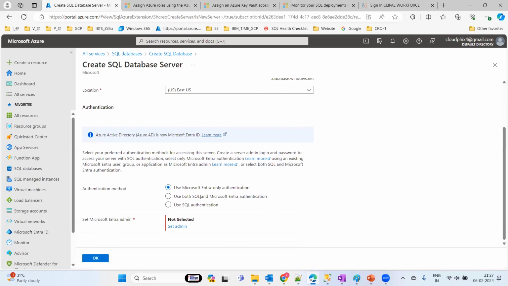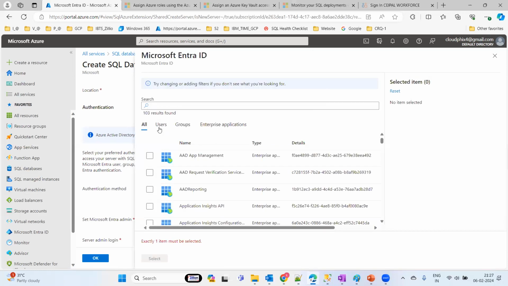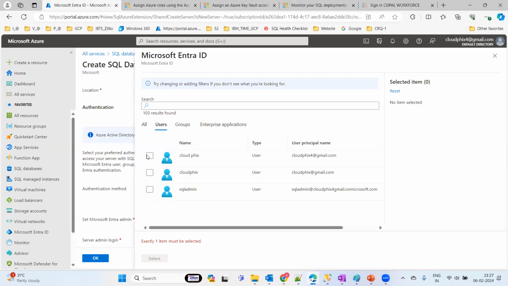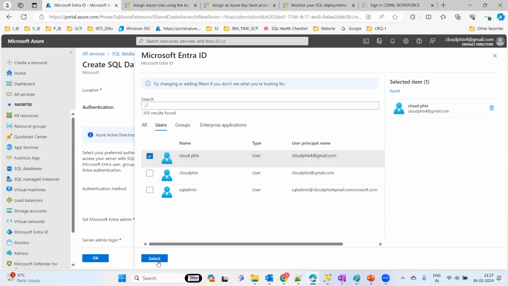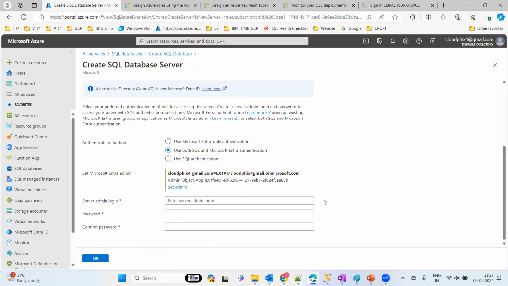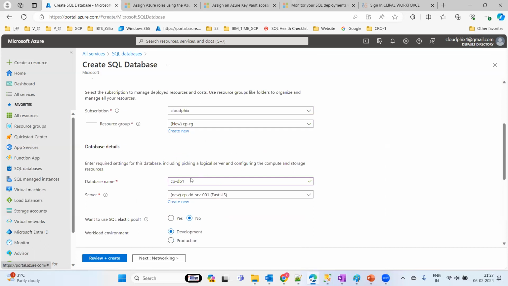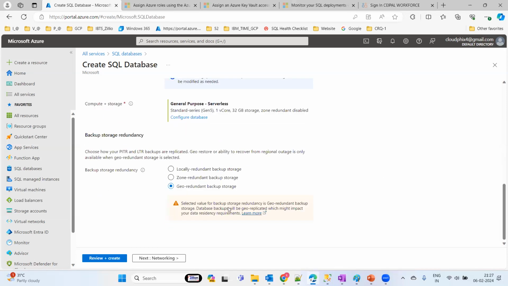Scrolling down, use both the authentication methodologies. Let's say selecting your cloud Azure admin Windows authentication ID that we are going to focus on. And you can also configure the SQL authentication, the SQL admin, that we are going to create. So provide your password to connect to your database using SQL authentication. So this is what we are going to deploy here. This is the database name and the server name that I deployed, including the authentication methodology.